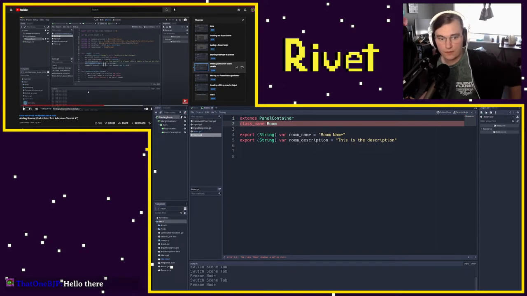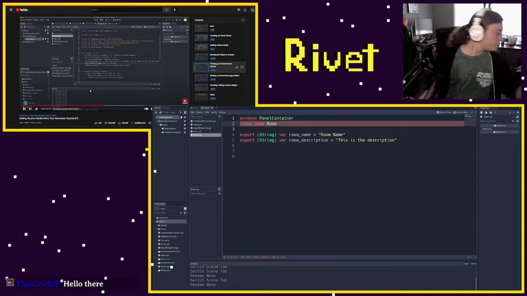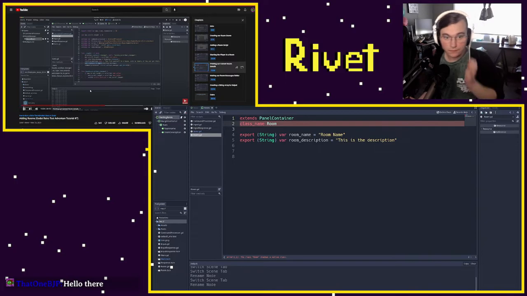But there's a lot of things that are going to need to happen with that. It might be an item to respond and say, hey, the player picked up this item. And so we want to provide an easy way for our command processor to tell our game that there's a new response that needs to be printed out.